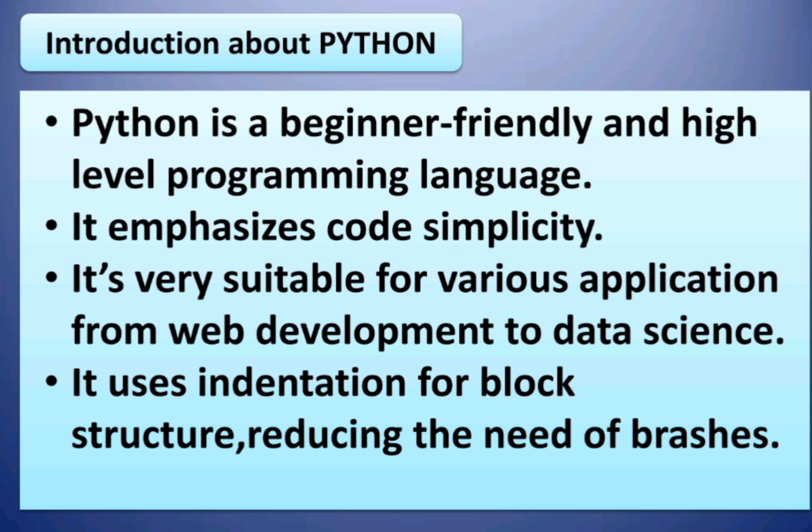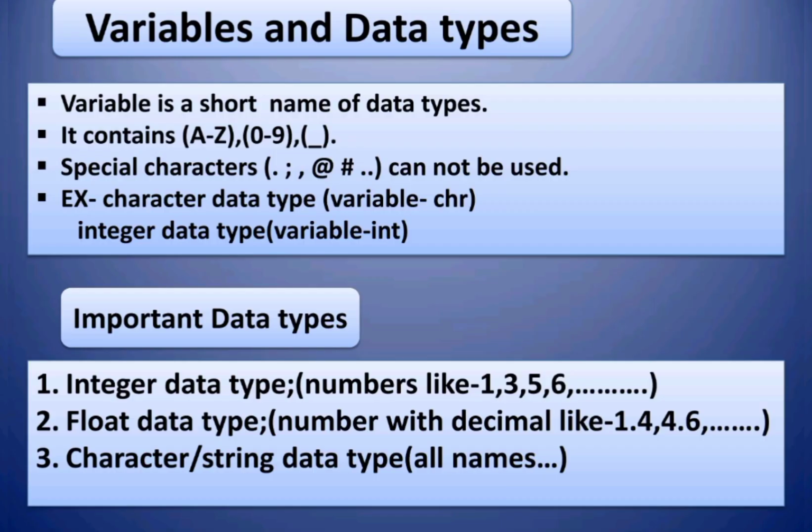Then comes the variables and data types. A variable is a short name for data types. It contains A to Z, 0 to 9 numbers and underscore. Special characters cannot be used. Example, character type data, variable char. Integer type data, variable int. It is the short name of the data type.